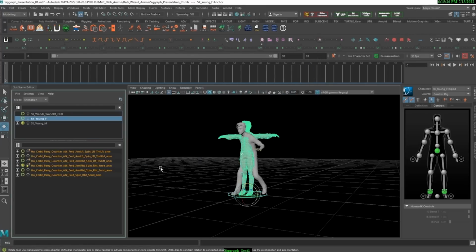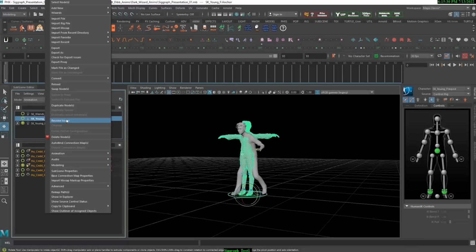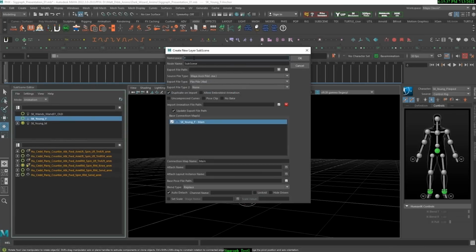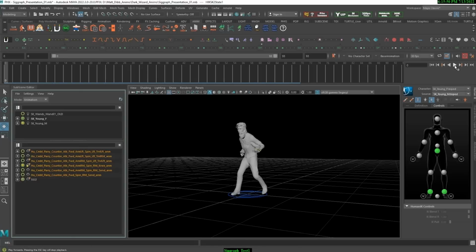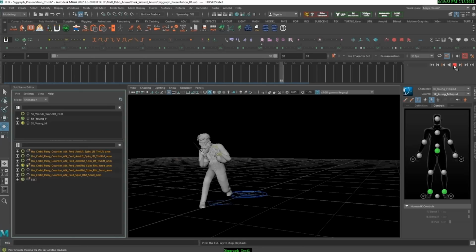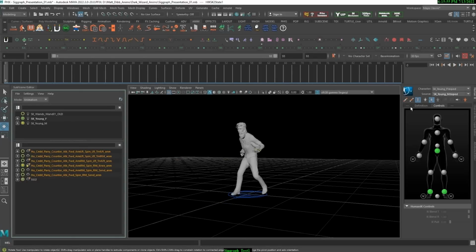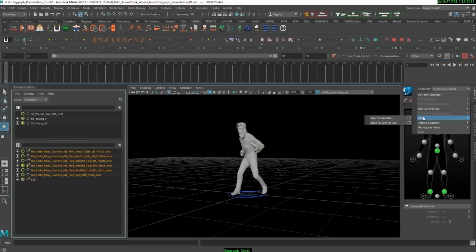And then after I have the two characters in here, I can create a subscene for the female character. This will be an empty subscene with no animation on it. And then I can use the male character to actually drive the female character's animation. And so now you see both characters with the same animation, and then I can use HIK to bake that